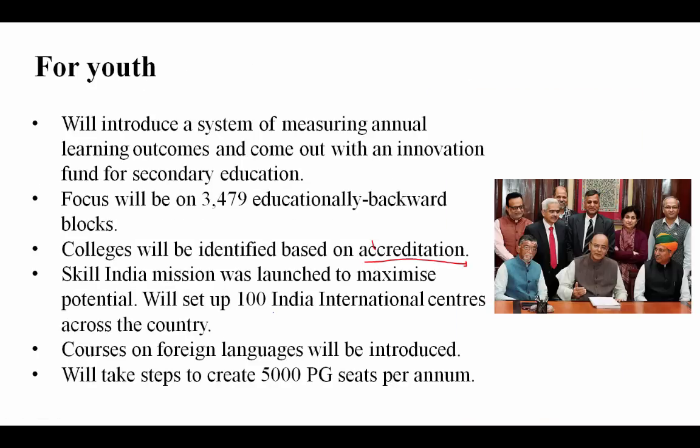Now let's see what you need to remember. Firstly, they will set up 100 India International Centres across the country under the Skill India Mission. Under the Skill India Mission they will open 100 India International Centres. Second, you need to remember 5,000 PG seats per annum that they want to create. So these are the only two things that you need to remember from the youth section.